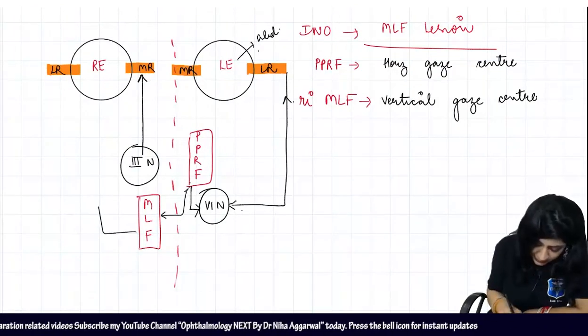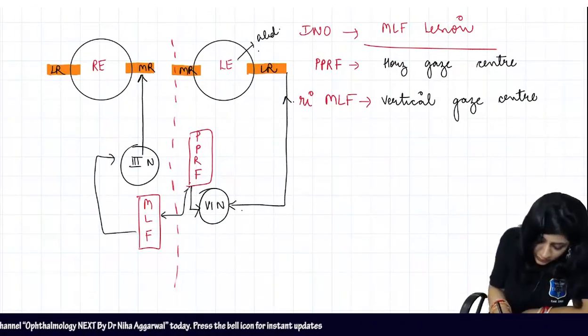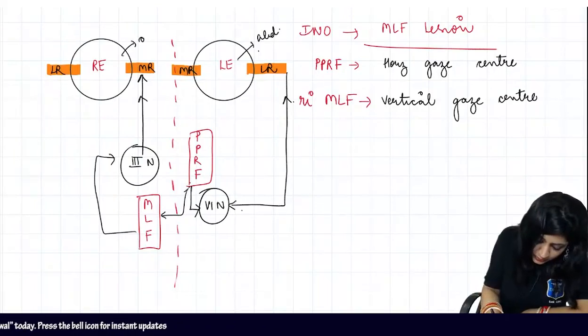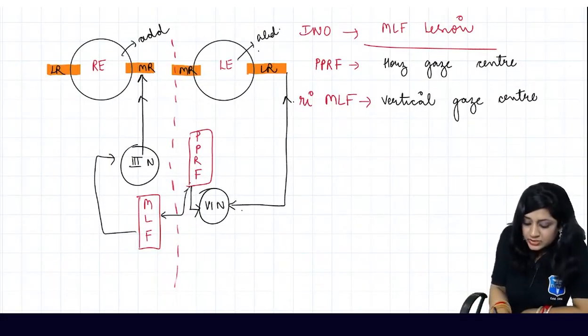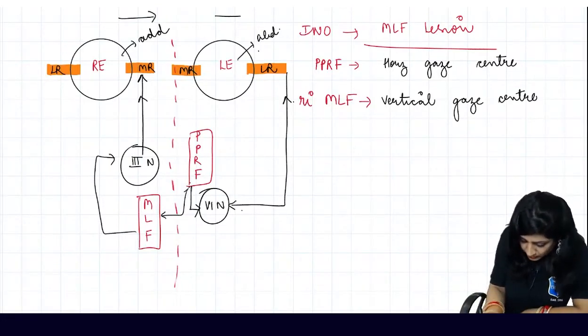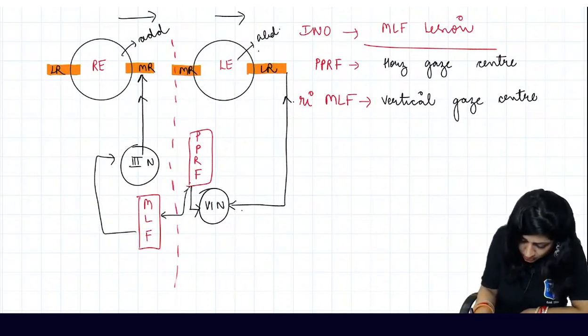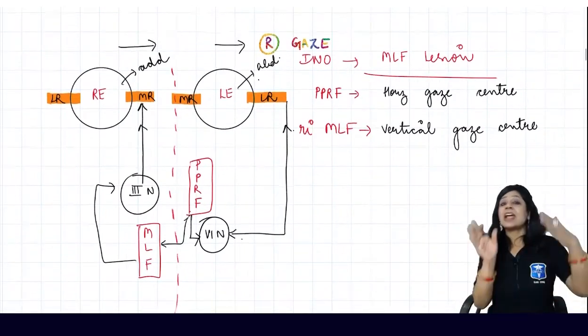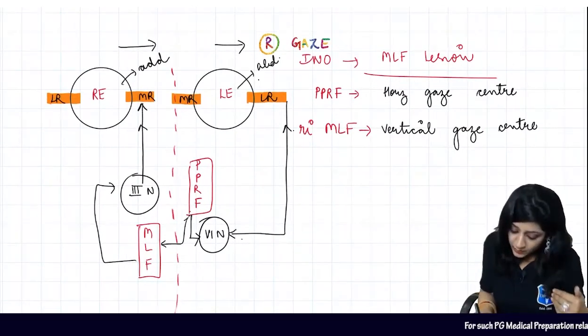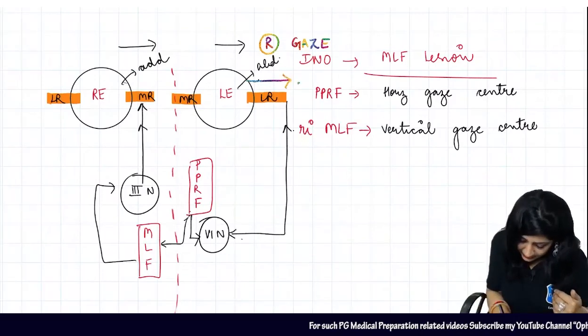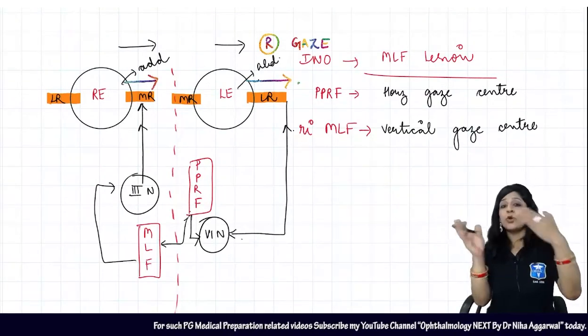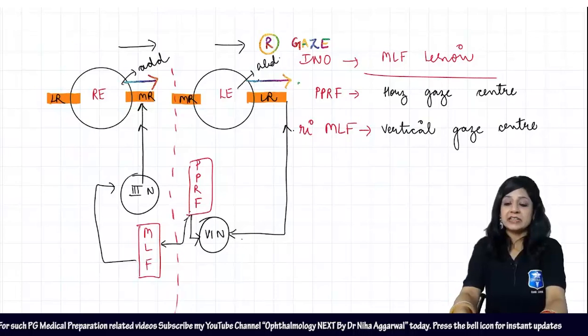This MLF is going to this third nerve. The third nerve is going to the medial rectus, so this is doing adduction. So this is doing adduction and this is doing abduction. This is your right gaze. So this will be the right gaze. Now you understand, for right gaze we require abduction of this eye and adduction of this eye. See how both of these muscles are interrelated.